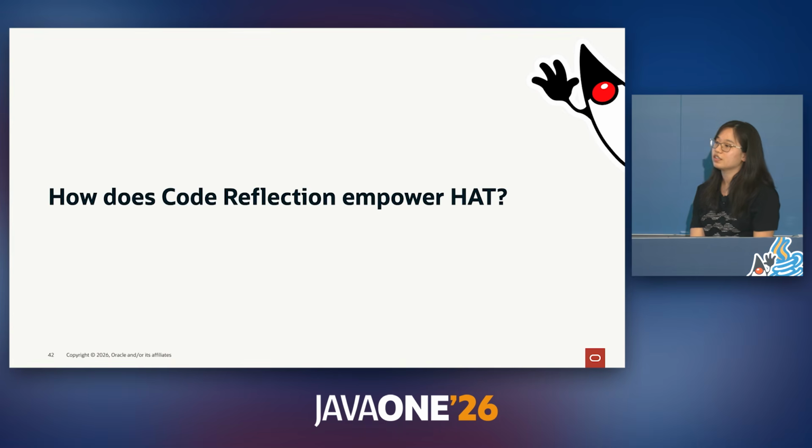So we mentioned earlier that code reflection is used throughout HAT, but where does it come in? We use it for retrieving the kernels and compute methods for transformation and analysis. These next two sections will be deep dives into two examples of how HAT uses code models to enhance the Java-ness of its API or to optimize its execution.